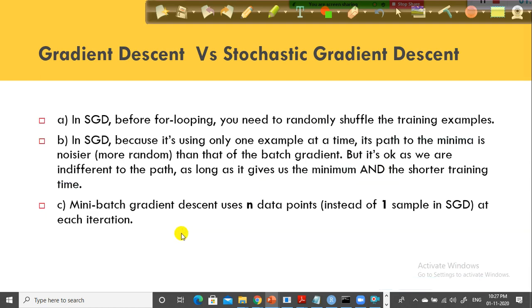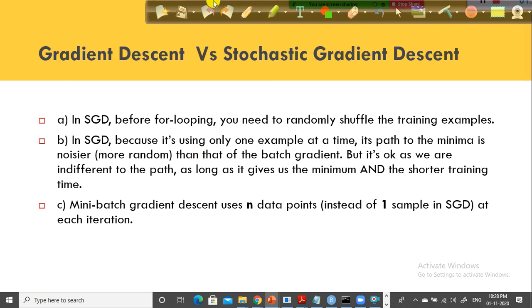But still this is not sufficient. If you use only one observation, it is not going to be that reliable. Because it is using only one example, its path to the minimum is noisier. It's very random compared to the batch gradient. The advantage here is that training time is much shorter because we are using only one observation. But we cannot rely on only one observation.